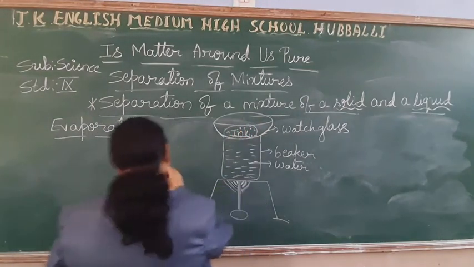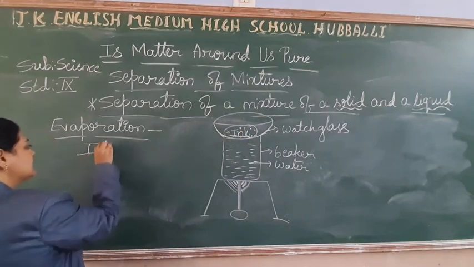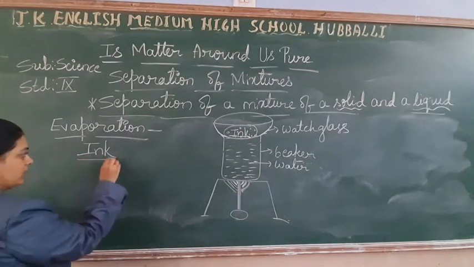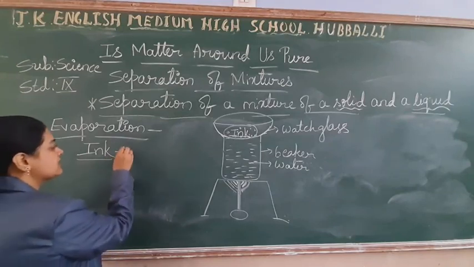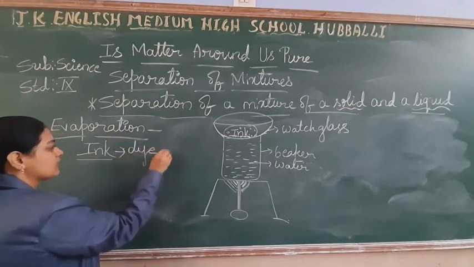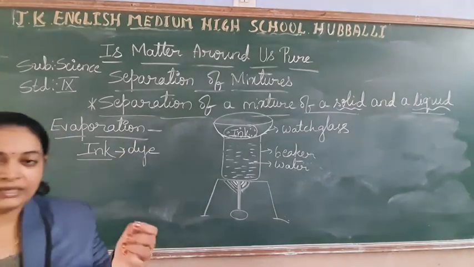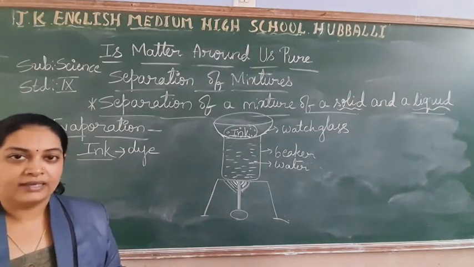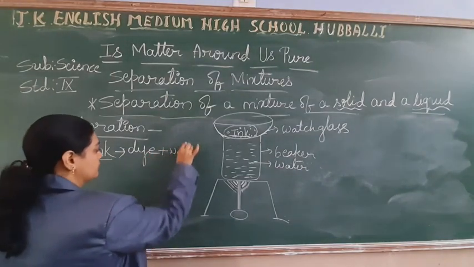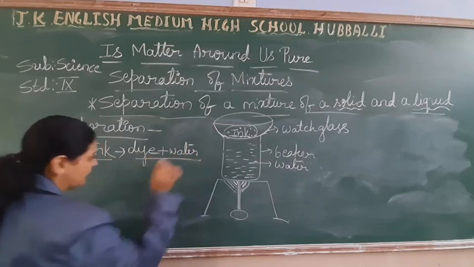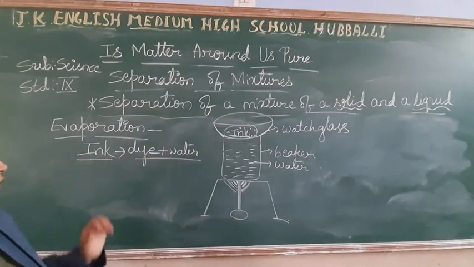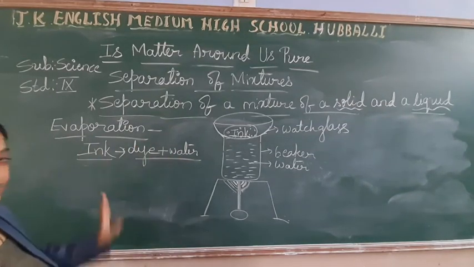What is this ink? Is it a pure substance or a mixture, students? It is a mixture. Why is it a mixture? Because it is a combination of dye, red, black, whatever color they are using to make that ink. That is called the dye, and water. So dye plus water, so it is a mixture. Two things are there. Now you want to separate the water and the dye.